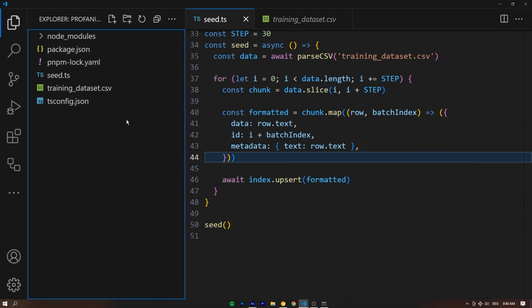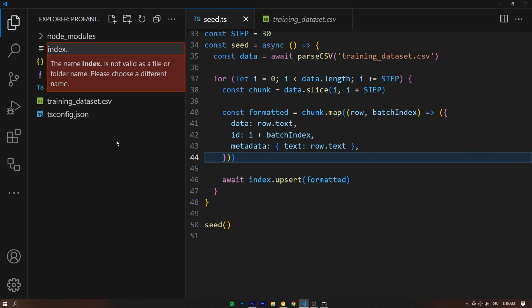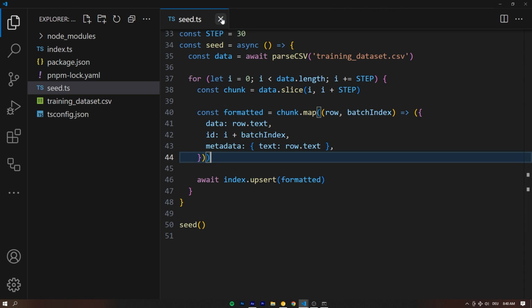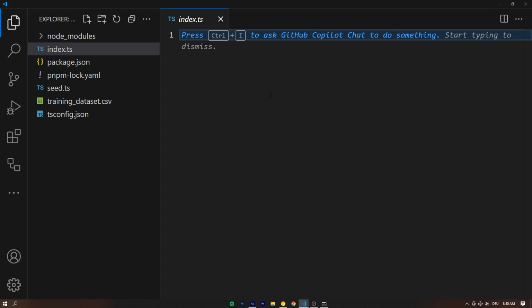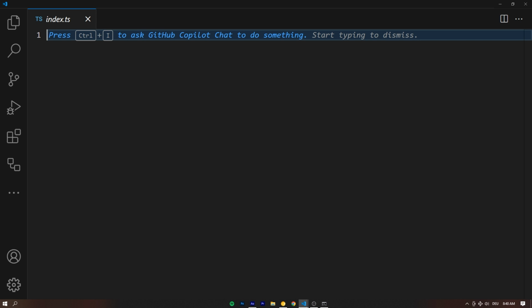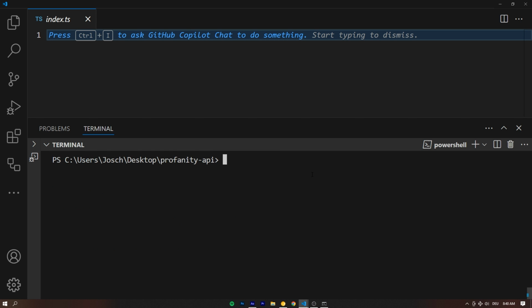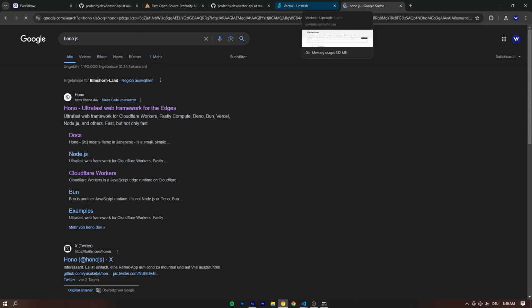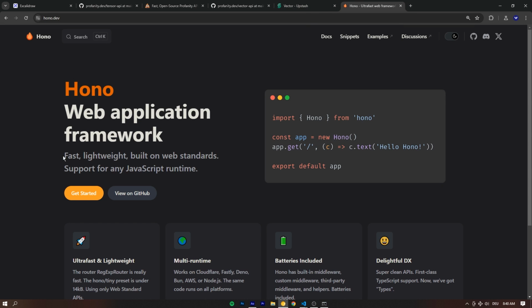So in order to build this API, let's create a new file, and that's going to be called index.ts, right? That's going to be the most important file in our entire project right here. And we are going to use a really nice framework, I'm having a blast with it recently, and that is called HonoJS. And Hono does two things. First off, it's fast and lightweight, right? It's just nice to work with. And secondly, it makes it really easy to deploy to Cloudflare Workers, which we're going to do. I love it.